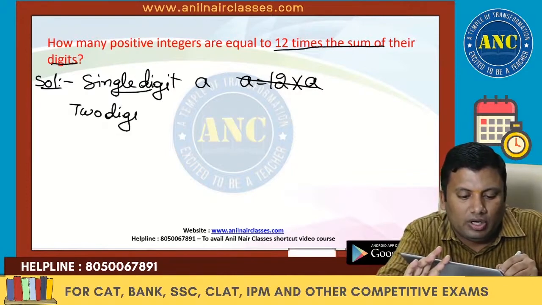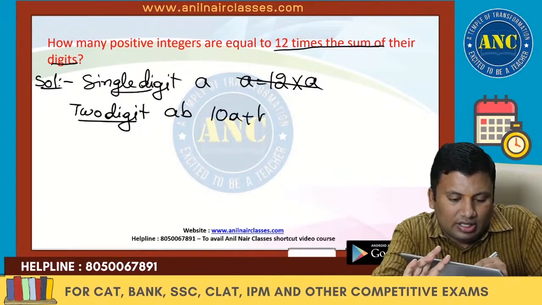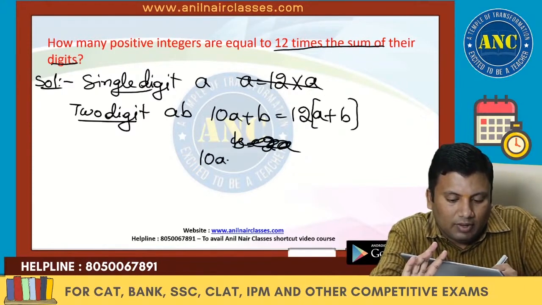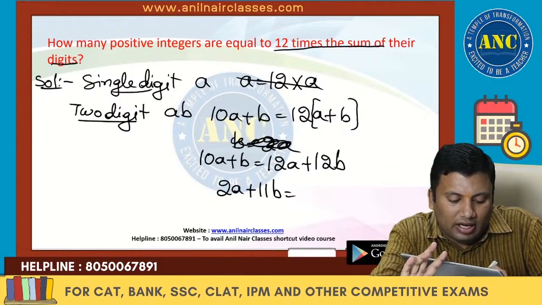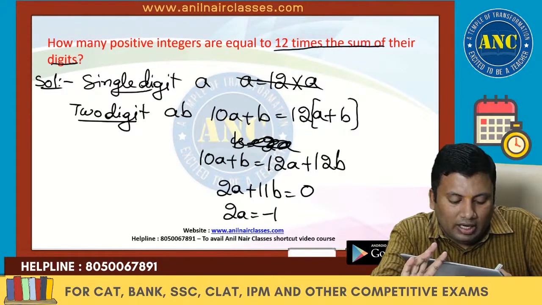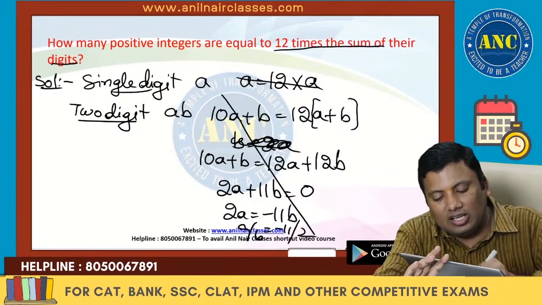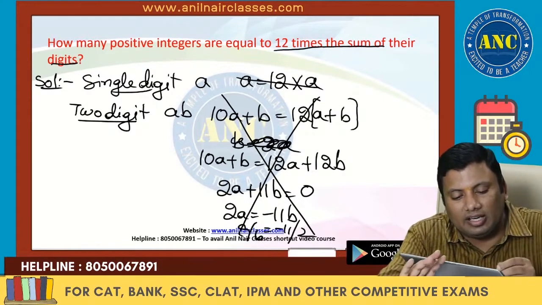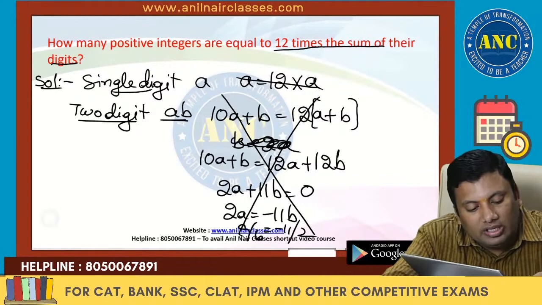Suppose I take 2 digits, AB, where A is in the tens place, so it is 12 into A plus B. So this will become 10A plus B equivalent to 12A plus 12B. This is nothing but 2A plus 11B equivalent to 0, so 2A equivalent to minus 11B. One is negative, another is positive. This case also is not possible. Digits are always positive if the number is a positive number. Single digit is not possible, 2 digits is not possible.